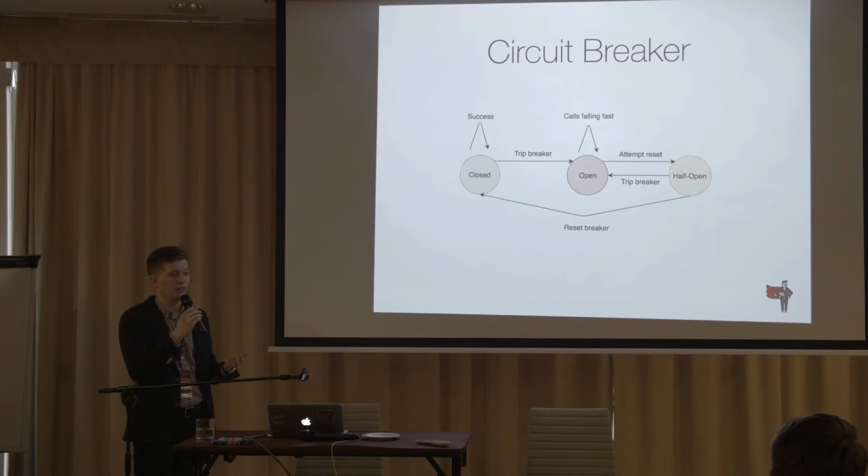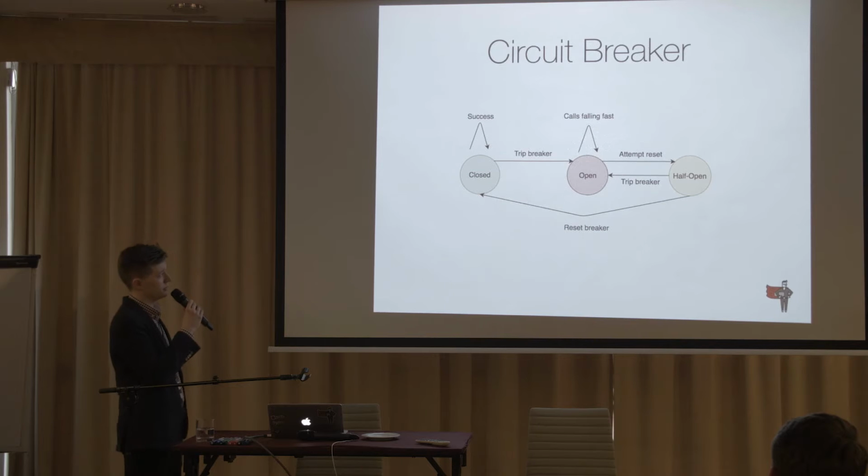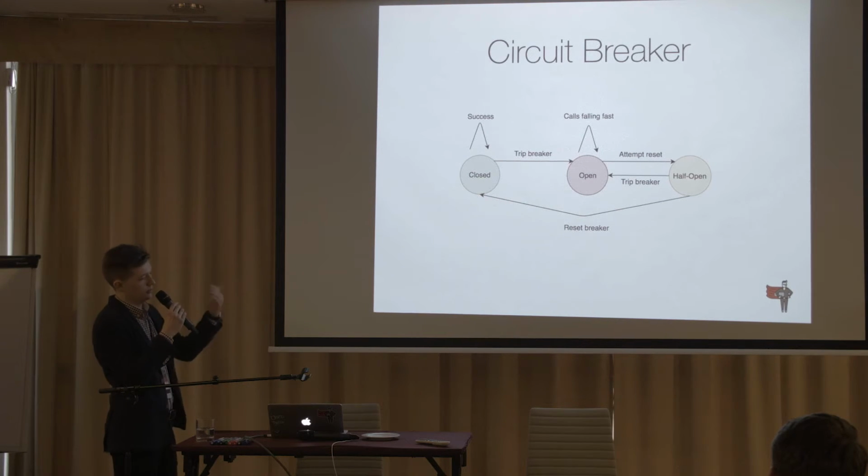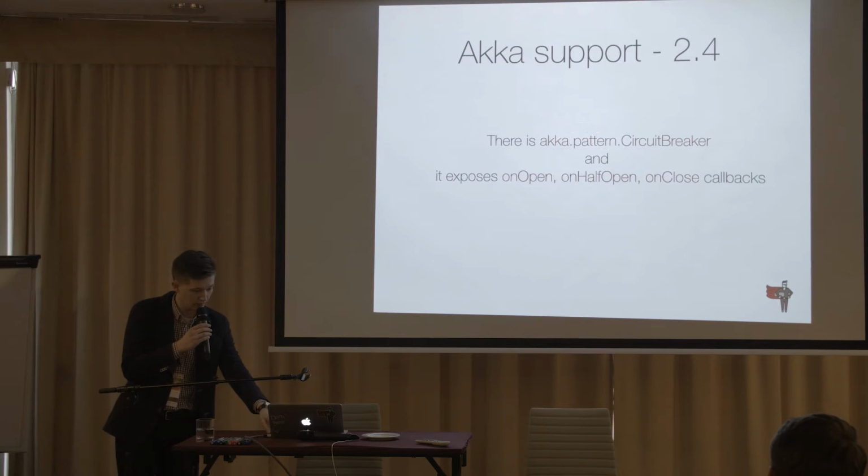So we can give this external service the time to get back to a responsive state. After this reset attempt, we can take one of the requests, push it, and check if it was successful. If it was successful, we can come back to the closed state, or if it was not successful and we have another failure, we stay in the open state.